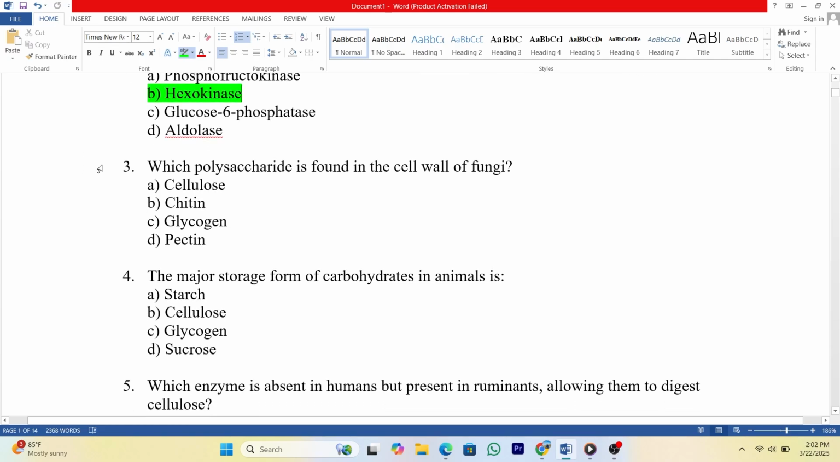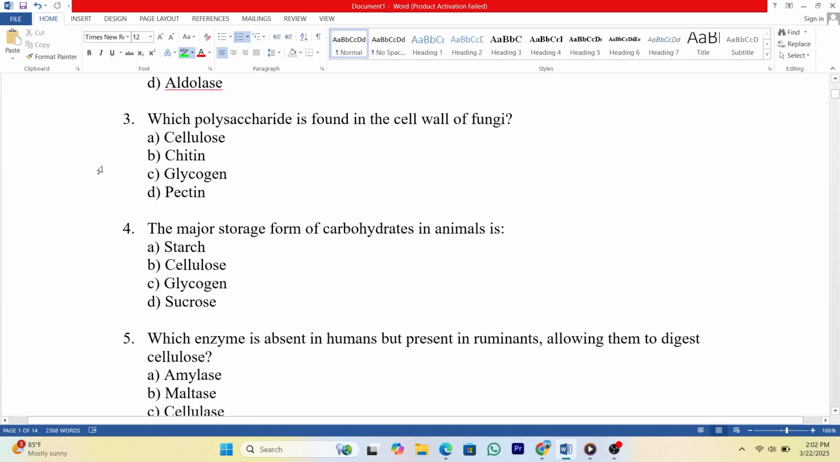3. Which polysaccharide is found in the cell wall of fungi? A. Cellulose. B. Chitin. C. Glycogen. D. Pectin. Answer: B.